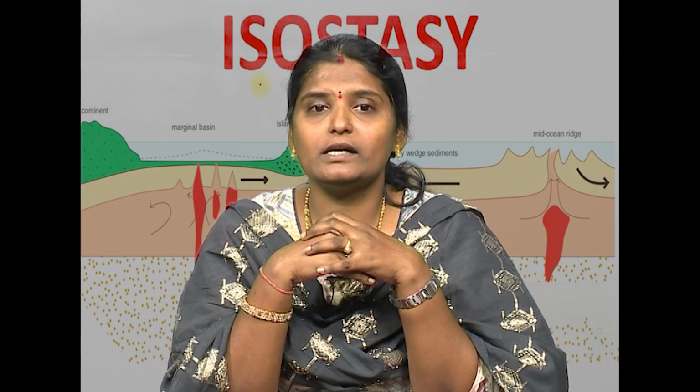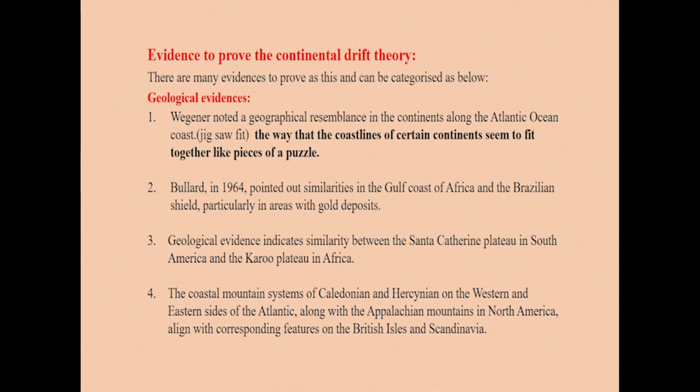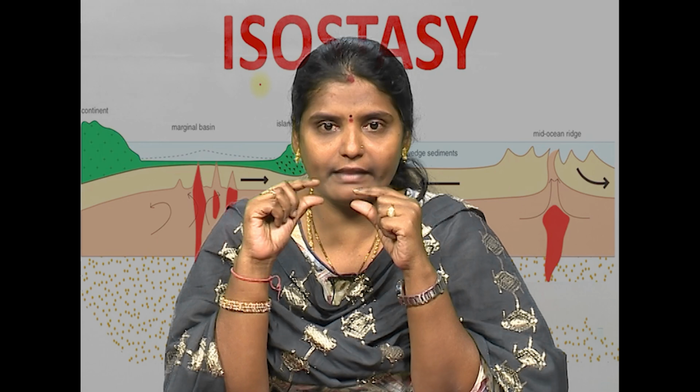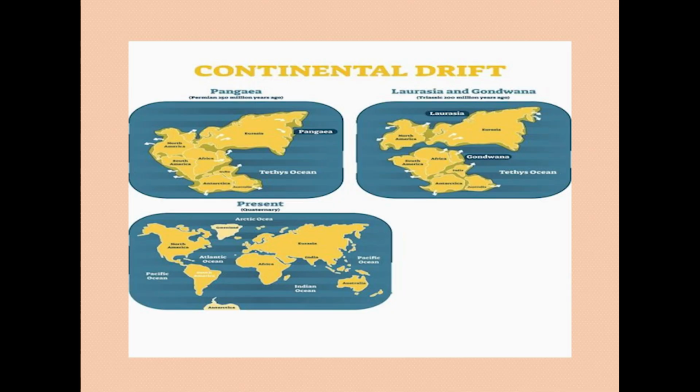So, what are the evidences? To prove every theory, we should know the evidences. We are learning here evidences like geological evidences. Wegener noted a geographical resemblance in the continents along the Atlantic coast, which is famously known as the jigsaw fit. What is the jigsaw fit? That is the coastline of the continents. Certain continents seem to fit together like pieces of a puzzle. You can see here the South American continent and the African continent. If we merge these together, this horn will fit into this over here. So, this is known as a jigsaw fit, isn't it?